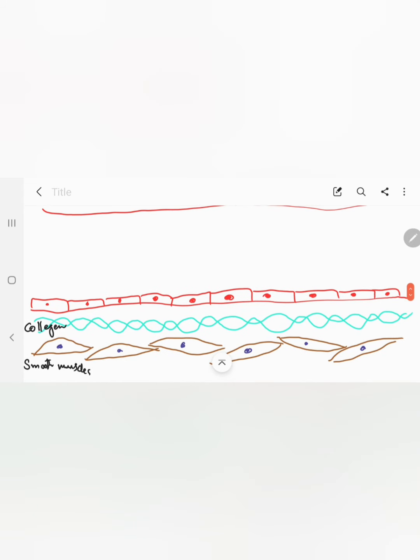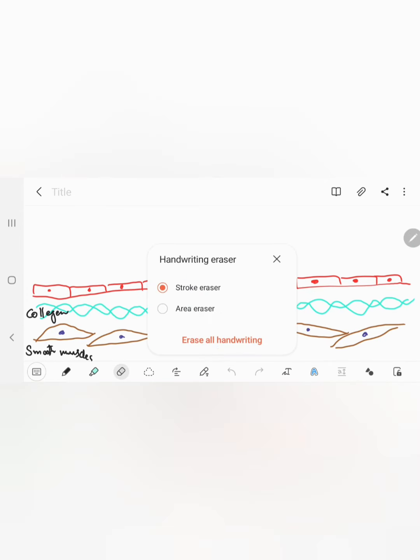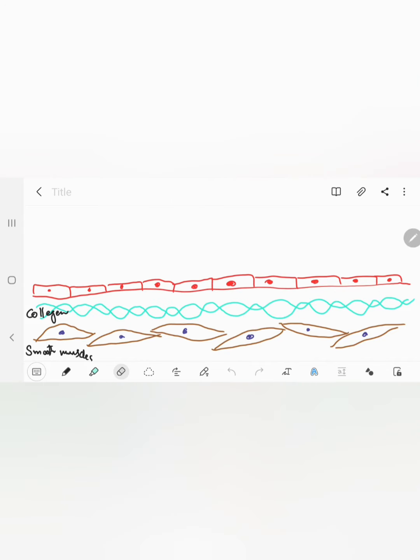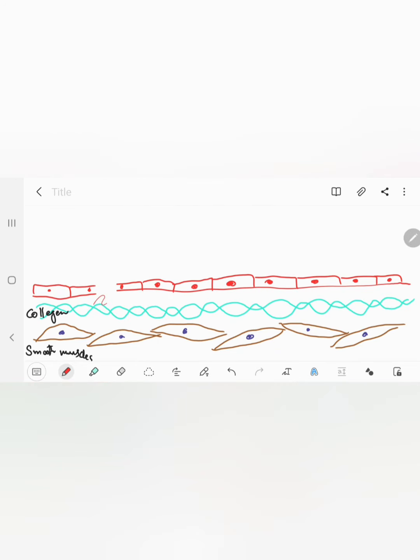Now let's come to the very first step, that is vascular spasm. In this picture you can see there is endothelial layer, there is collagen layer, and there are smooth muscles that are surrounding the blood vessel. Now let us suppose that an injury has occurred at the endothelial level and has caused blood loss from the blood vessel out into the tissue or into the tissue of the vessel itself.